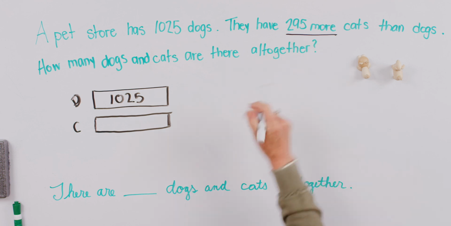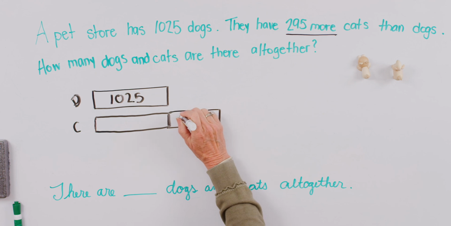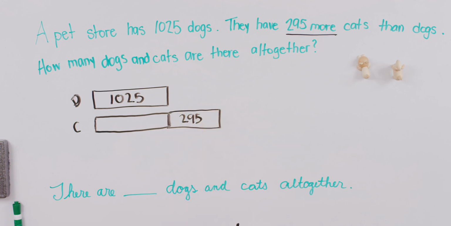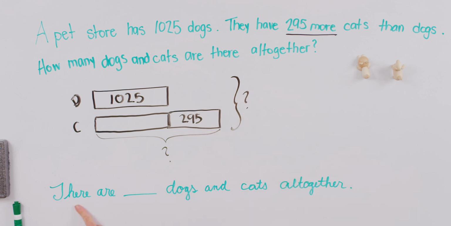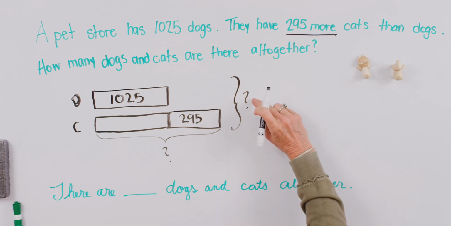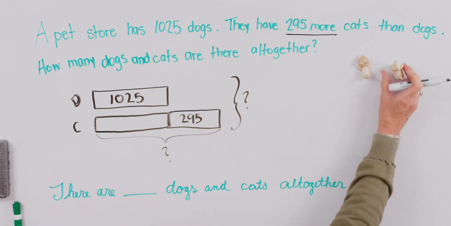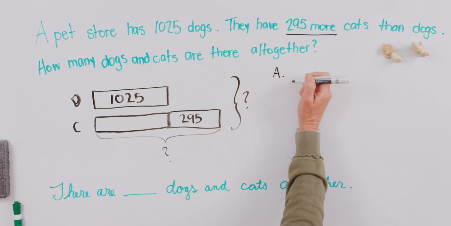And my story tells me, though, that there are more by 295. This is so cool because now we can solve for the amount of cats altogether, which gets us to our final statement of how many dogs and cats there are all together. So we've done our little doohickey here. This is our final answer that we're looking for, but this is the first step. So remember, teachers and students, I like us to label this as step A.